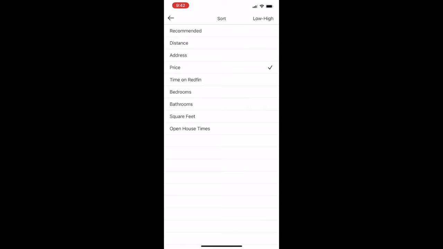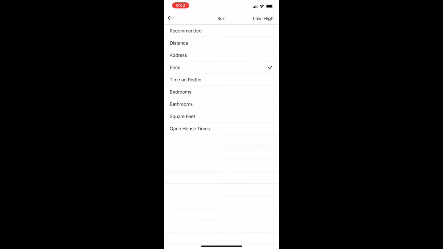You can also sort by price, you can sort by time on Redfin. How long has it been on Redfin? The longer it's been on Redfin, the more likely that they would be able to bend on their offer. So you can sort that list in a way that makes sense for you. Usually I start to sort by price first and go with the lowest price.